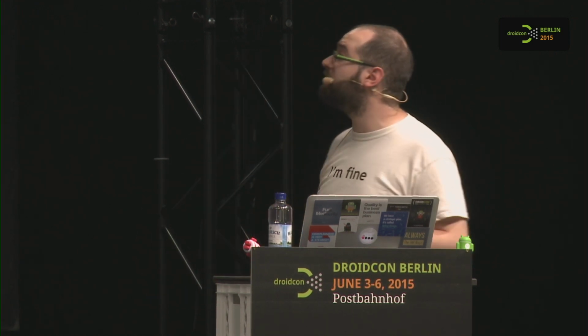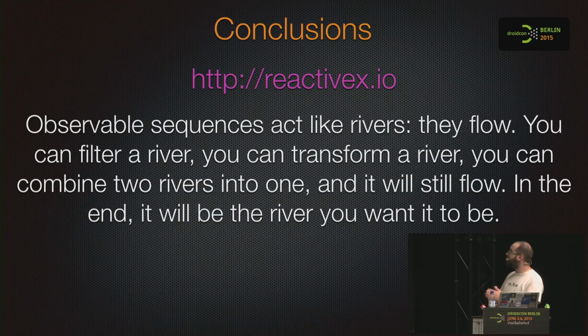The mind switch is you have to think the observable sequence like water, like rivers. You can filter a river, you can transform a river, you can combine 2 rivers into one, and it will still flow. In the end, it will be the river you want it to be.